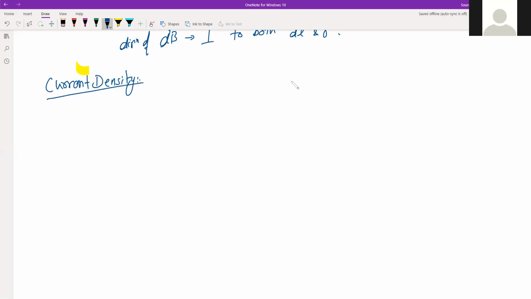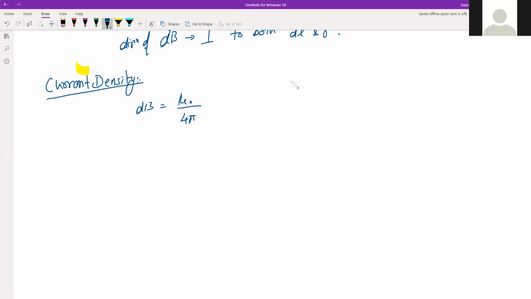So the same dB can also be written in terms of current density. Till here there is no doubt, mu naught by 4 pi. Now what do we have? We have current density, and we want to represent it in that form.